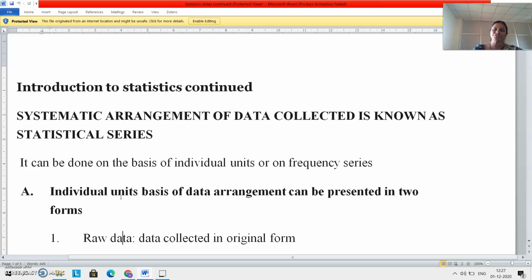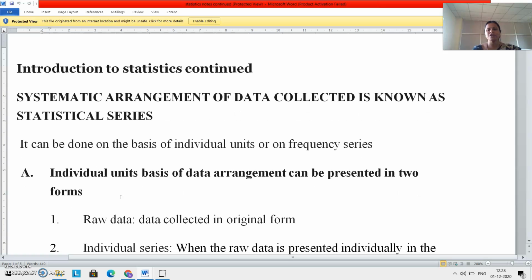So, how I arrange data collected about section B students with regard to their marks, I will collect it and I will systematically arrange it. Such systematic arrangement of data is known as statistical series. I can arrange it either on individual unit basis or on frequency series basis. Try to understand. I can arrange the data I collected with regard to marks scored by section B either on individual unit basis, means from each individual student, or on frequency series basis.